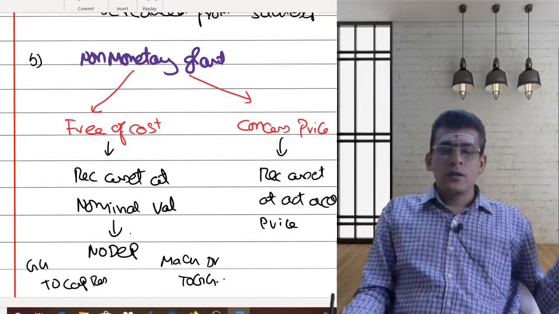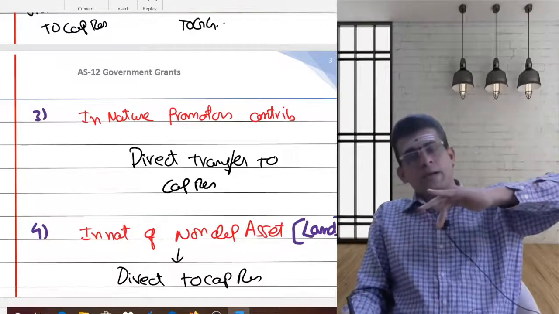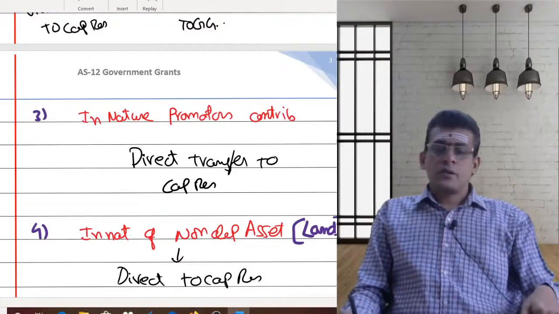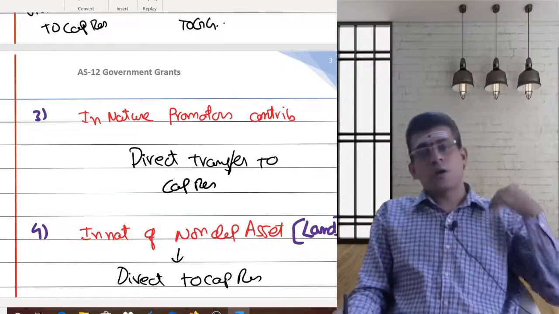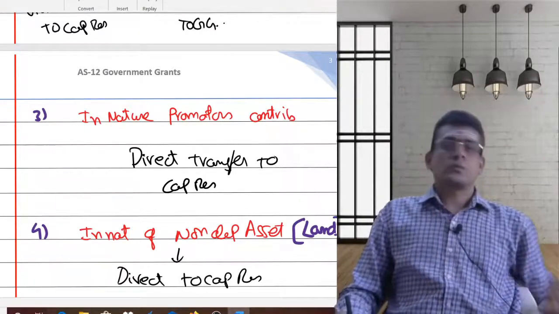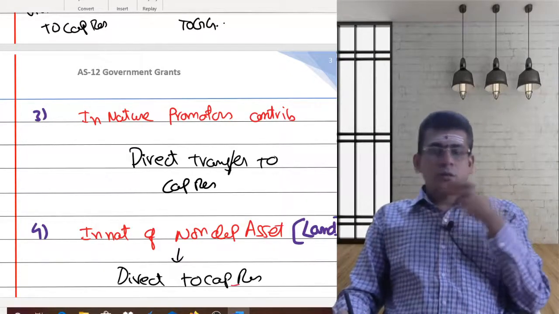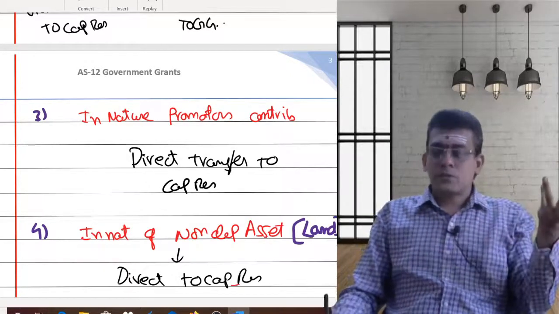You got a grant in the form of your promoter's contribution, and you are directly transferring, crediting to the capital reserve. Now debit your capital reserve. You got a non-depreciable asset and you have not done some conditions. You are supposed to return that. Then what I will do? Reverse my original entry. Earlier you have directly credited to capital reserve. Now I am reversing. I will debit the capital reserve.